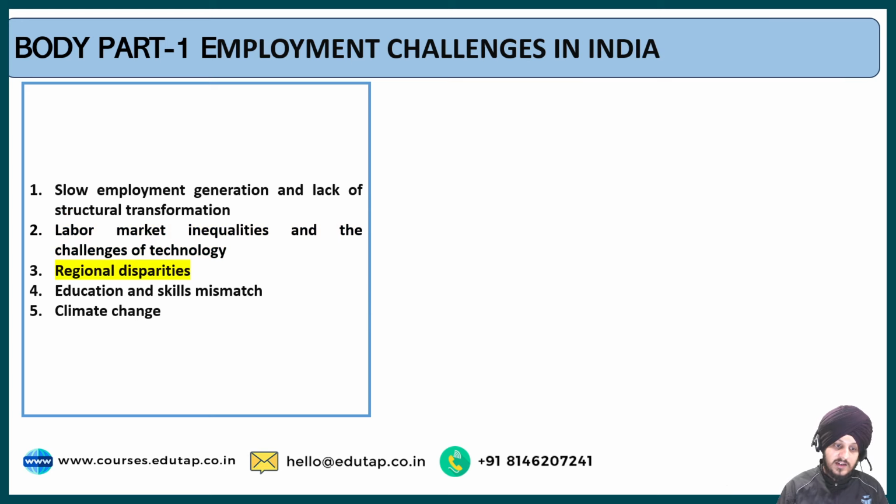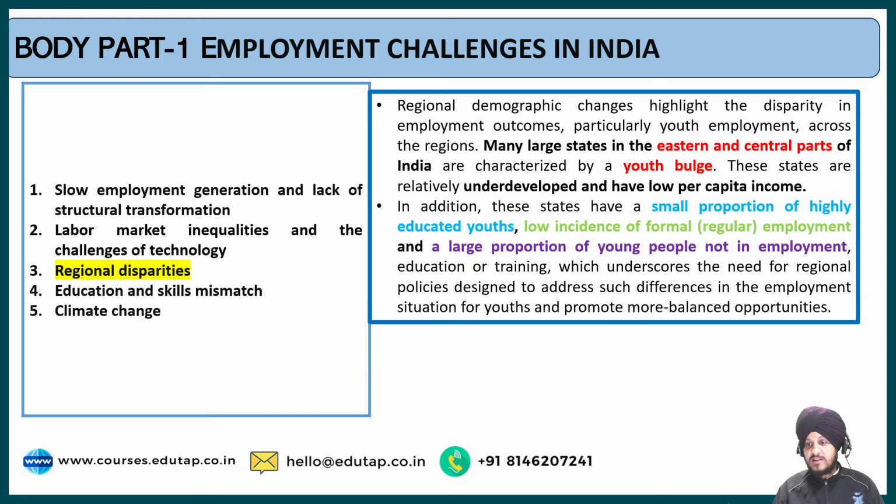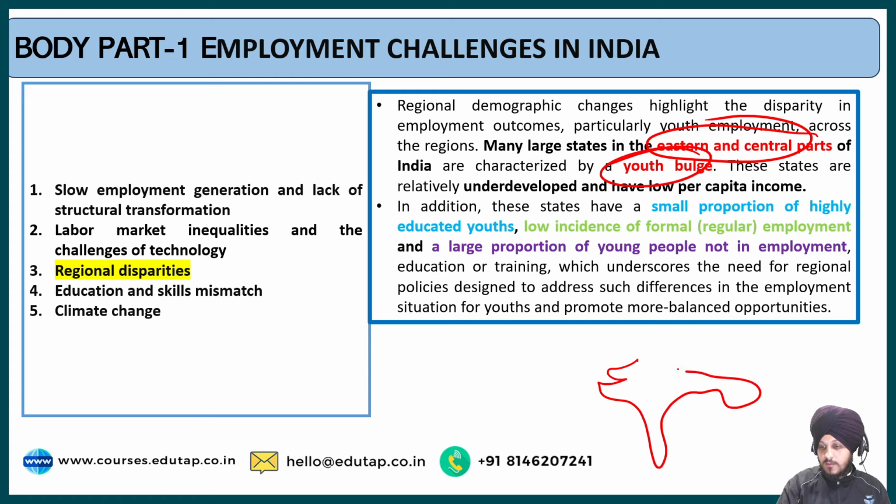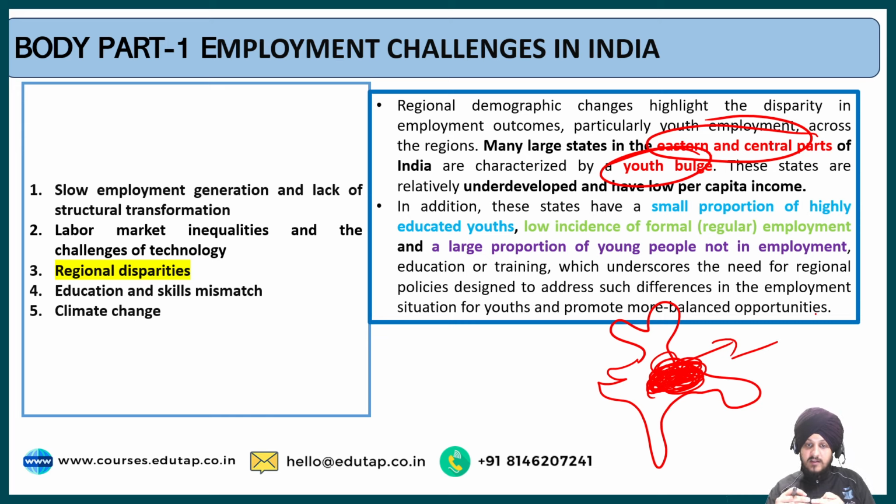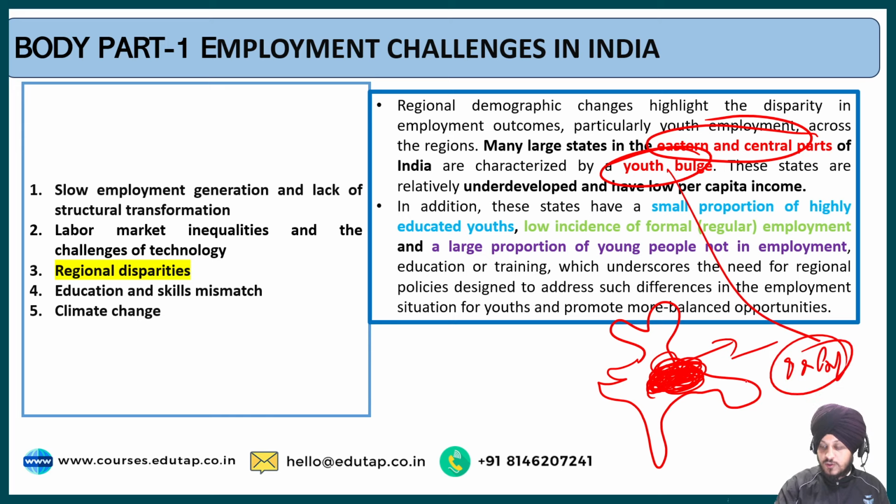Now the third is regional disparities. Regional demographic changes highlight the disparity in employment outcomes, particularly youth employment across the regions. Many large states in the eastern and central parts of India are characterized by a youth bulge. So in India, if we see the eastern and central part, that is UP, Bihar, Jharkhand, West Bengal, and some of Madhya Pradesh, this area is characterized by a youth bulge. Youth bulge means there is a high proportion of youth in the population, which means a great scope of demographic dividend.